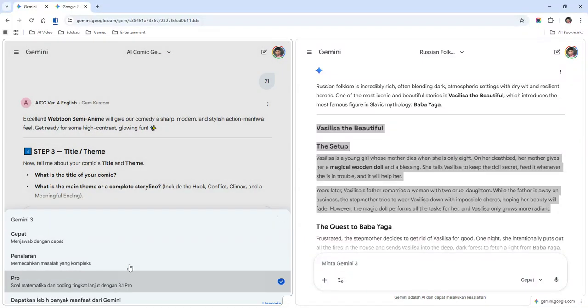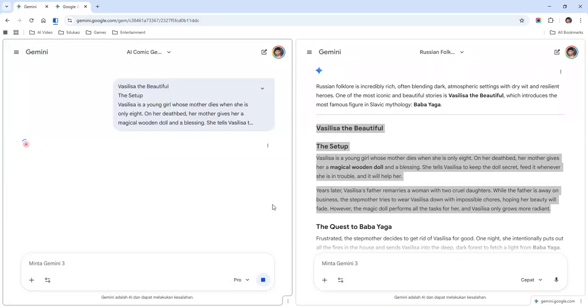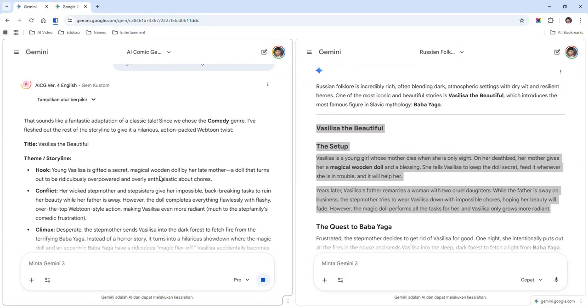Now in here we can change the fast type into the pro and send. Okay, this is the story of Vasilisa the Beautiful, but in the comedy genre.